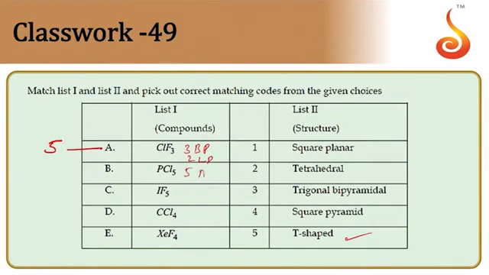PCl5 has all 5 bond pairs. So sp3d hybridization again, but it should be trigonal bipyramid structure then now. So you can take this as 3. Then IF5, 5 bond pairs are there.